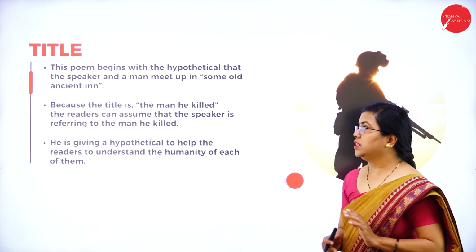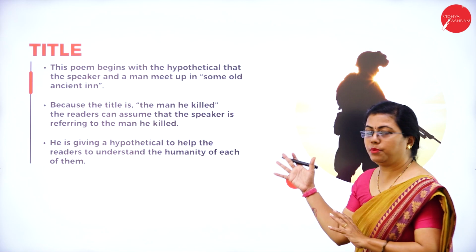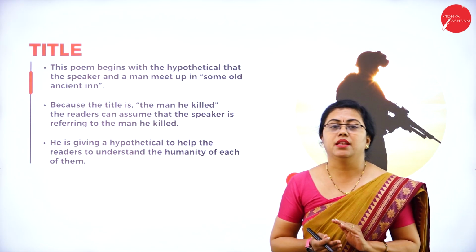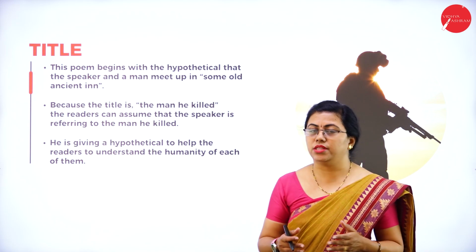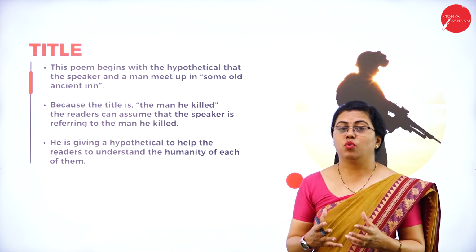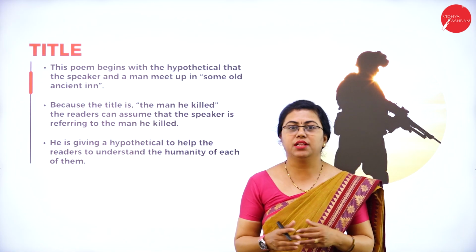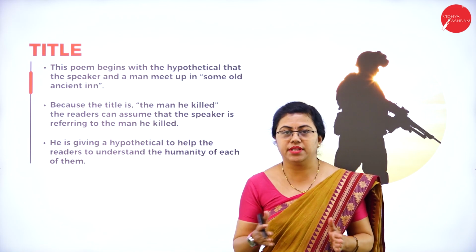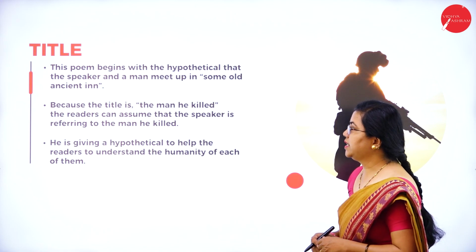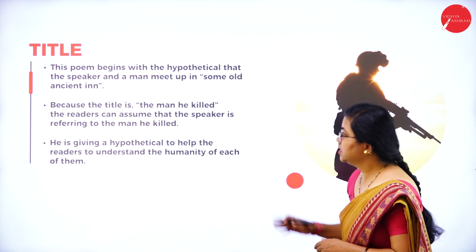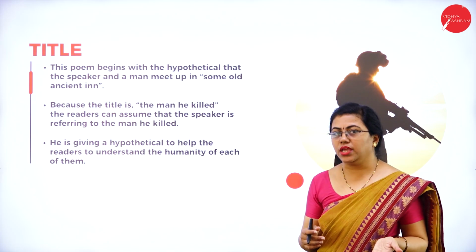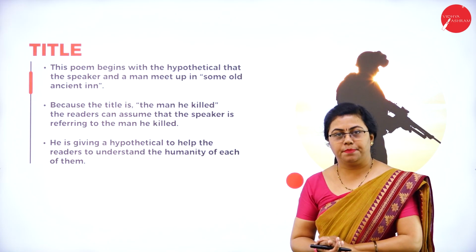So this poem begins with the hypothetical thought that the speaker and a man meet up in a hotel or a restaurant. There you call it an inn, I-N-N, inn. So they meet up there. It was an imaginary situation, hypothetical, that is not present, that doesn't happen, that isn't happening, but they have imagined that. Because the title is The Man He Killed, the readers can assume that the speaker, or somebody who is talking in this poem, has actually killed a person.